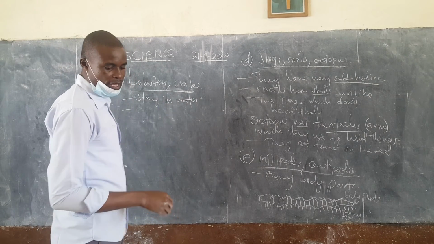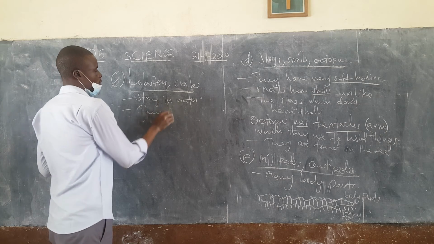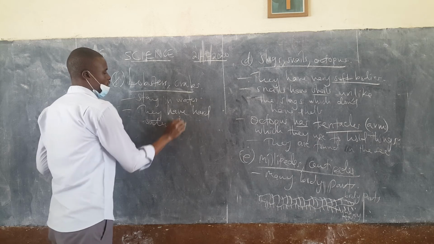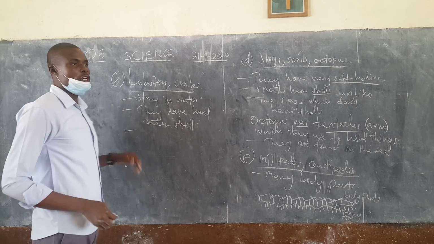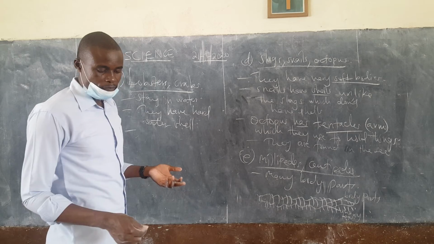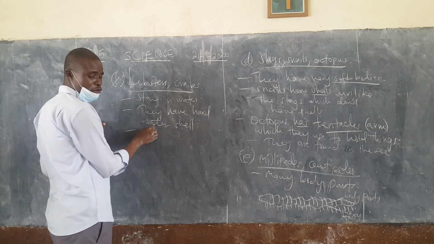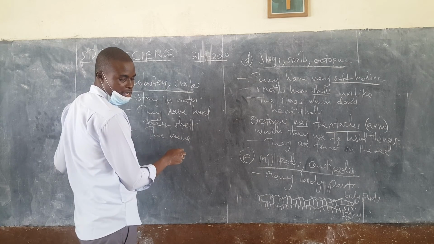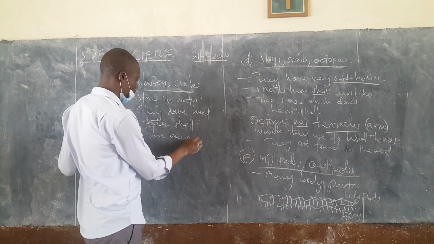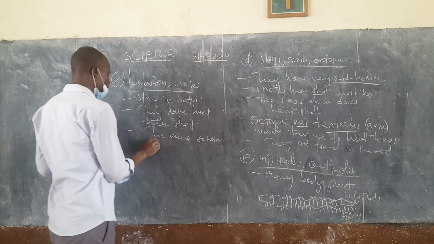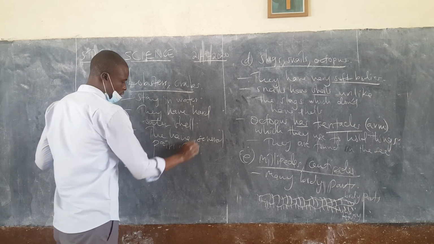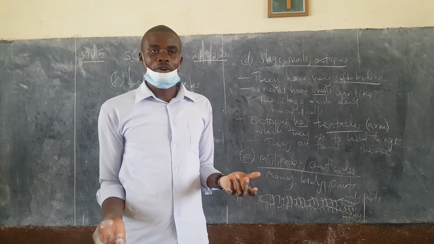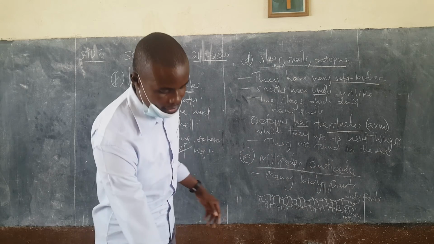Number two, they have a hard outer shell, and the shell is just for protection. Then they have several body parts. They have several pairs of legs, meaning they have several legs. You can't talk of 8 or even 6, but they have several pairs.